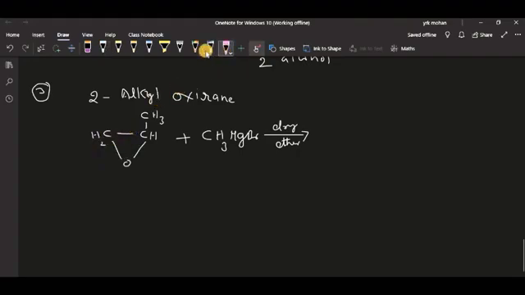Least hindered means over this carbon we don't have any alkyl groups. So this least hindered carbon is where the methyl Grignard reagent adds. That means the alkyl group will be added on this one.